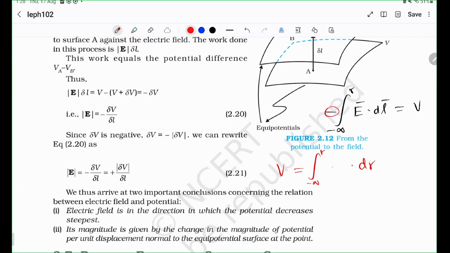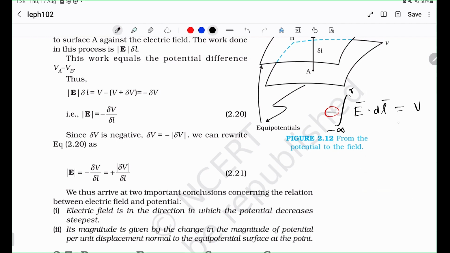In other words, external force per unit charge. But the external force is actually equal to the negative of the electric force, right? Because you want to barely exert enough. You want to exert just enough force so as to not induce more kinetic energy into the charge. So therefore, you get a negative sign from here. Okay. All right. So there you go.